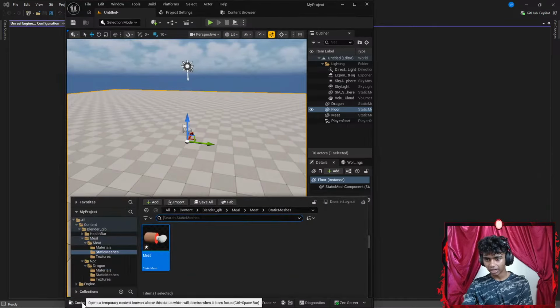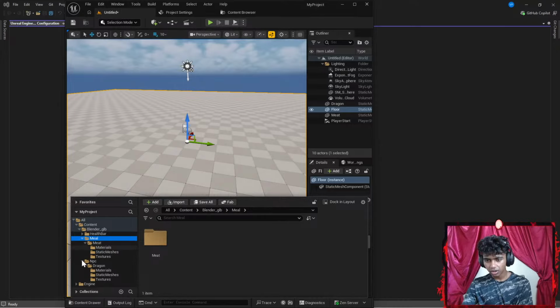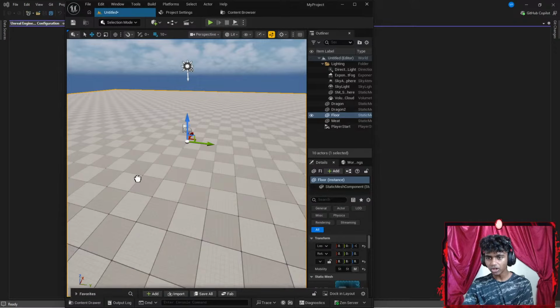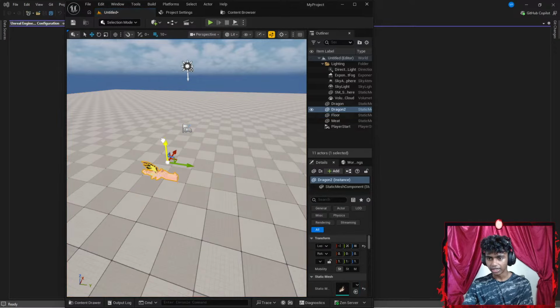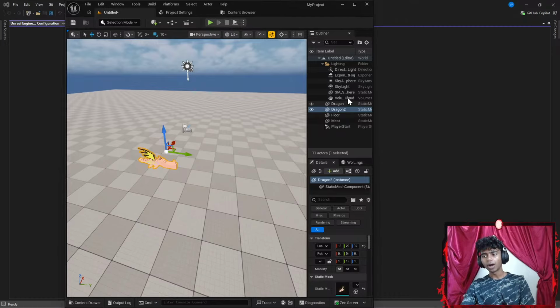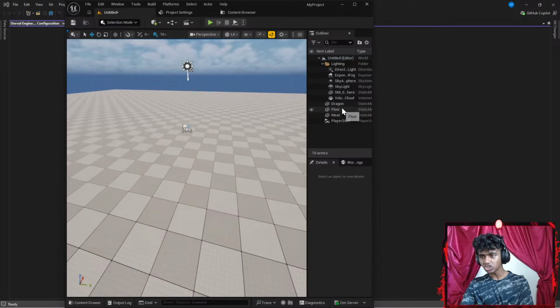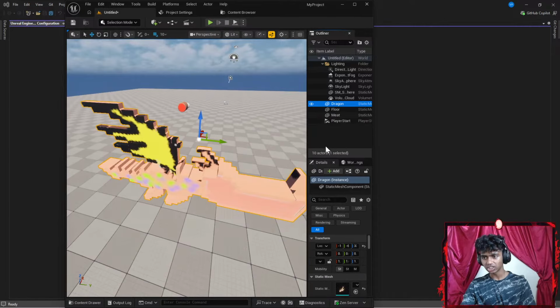There, let's go to my content drawer. Let's go to my NPCs. Okay, let's go with my static dragon mesh. Okay, there we go. I'm gonna go ahead and drop it here. Now let's go ahead and get this a bit higher. Now I'm gonna go ahead and delete this dragon mesh, double click my actual dragon mesh.